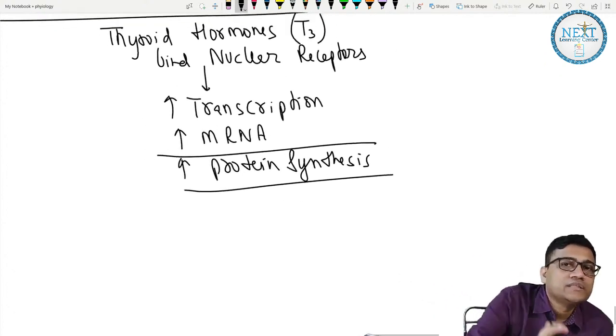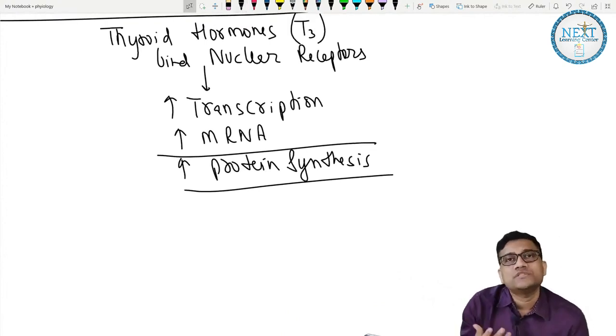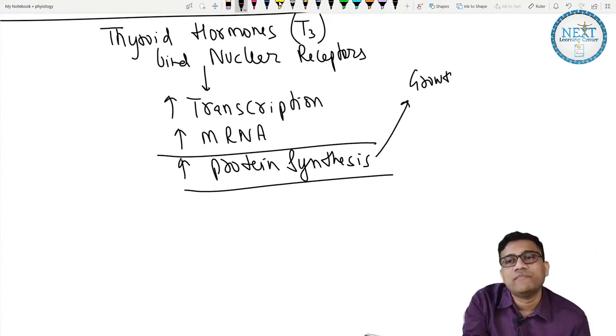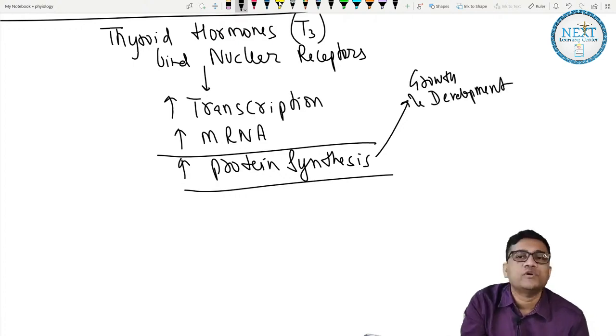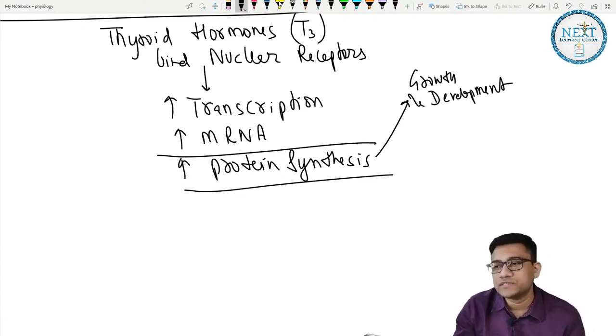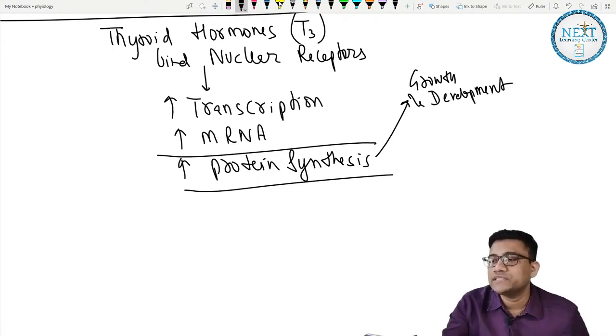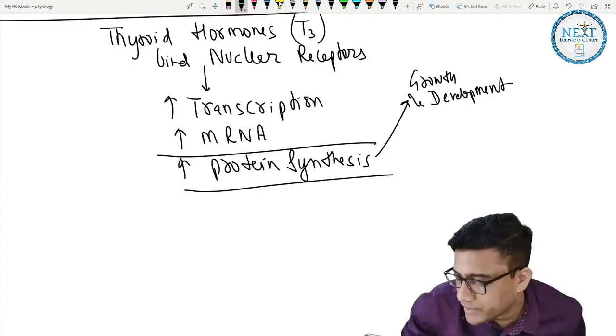That is why thyroid hormone is responsible for growth and development, fetal early life. Why? Because of causing the protein synthesis. Now the question is what proteins it is going to increase, primarily or mainly. So that is what we are going to discuss now.